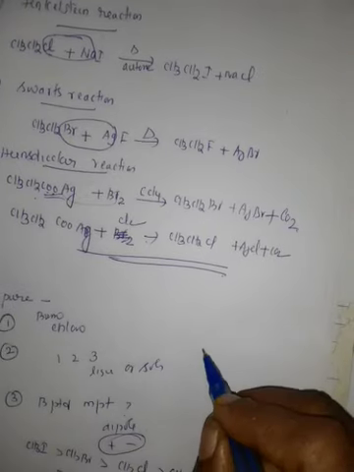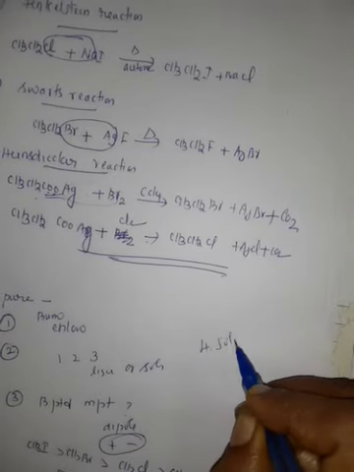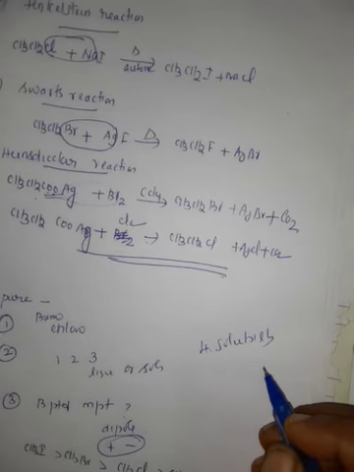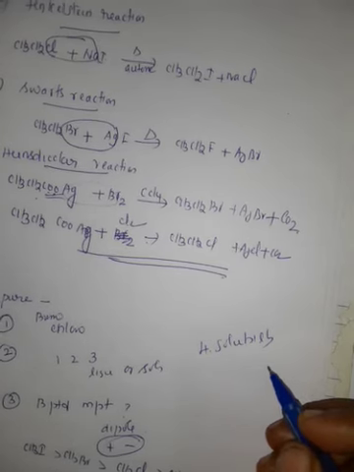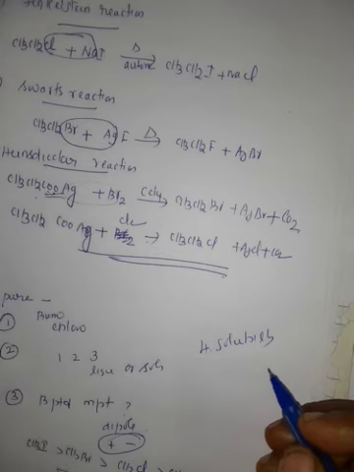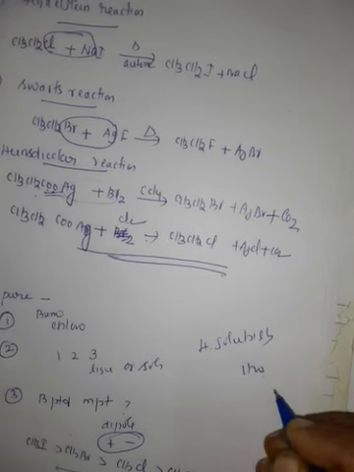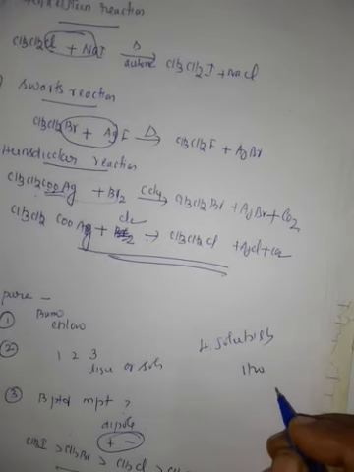Next property, solubility. Haloalkanes are polar covalent compounds, soluble in organic solvents, but insoluble in water. All the haloalkanes are insoluble in water because they cannot form hydrogen bonds with water molecules.